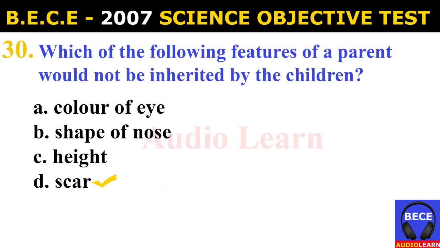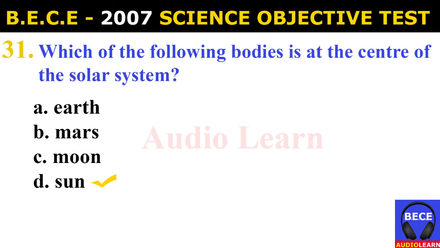Number 30. Which of the following features of a parent would not be inherited by the children? A. Color of eye, B. Shape of nose, C. Height, D. Scar. And the answer is D. Scar. Which of the following features of a parent would not be inherited by the children? And that is scar.